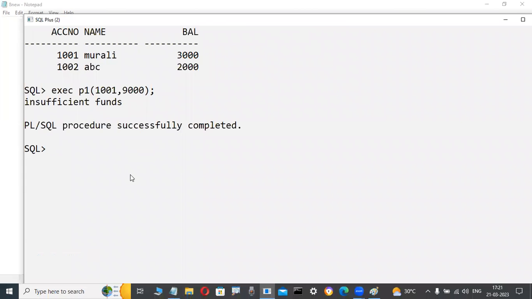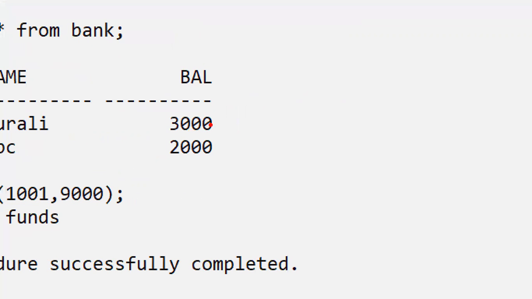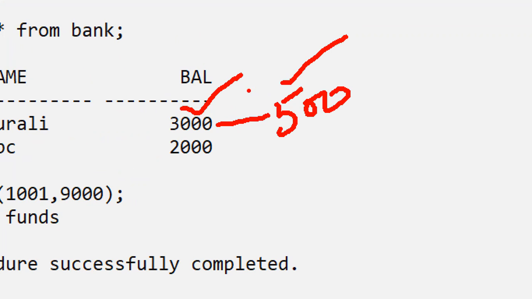This is application-level programming. Now I try to execute like this, EXEC. You are scanning, so many things are there, but just roughly. Here 1001, same account number. Here I try to withdraw 1,000 rupees, not a problem, or 500 rupees, not a problem. Now observe, I try to withdraw 500 rupees. Whenever I withdraw 500 rupees, 3,000 minus 500 is possible.